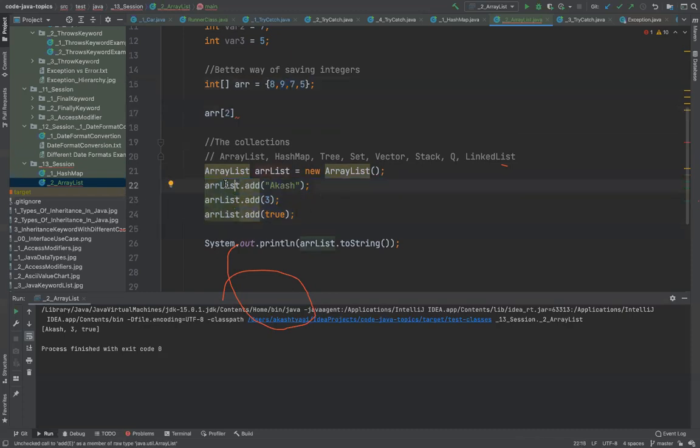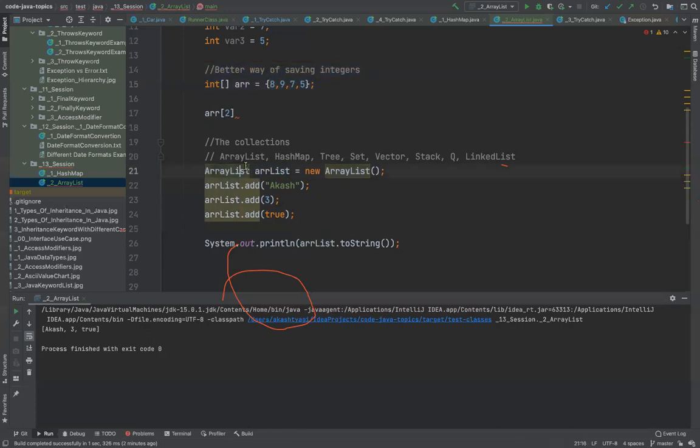Here we are adding, so it is dynamically growing. In a typical primitive array, the default version of array in Java, they are not dynamically grown. You cannot dynamically change the size of the array. But that restriction has been overcome by making use of ArrayList. So it's always a good practice to use ArrayList instead of an array.